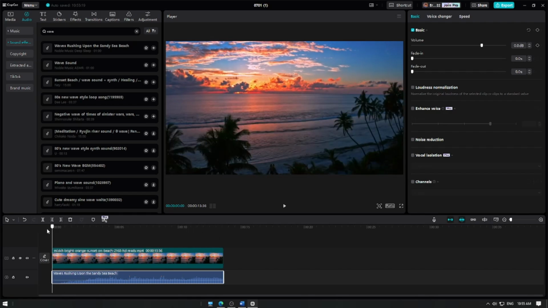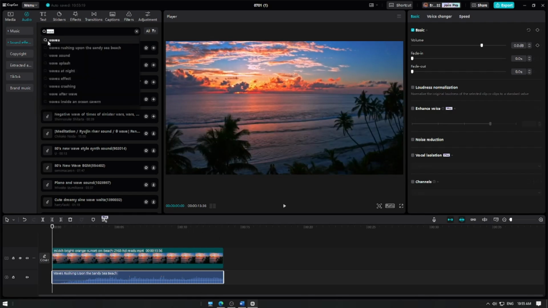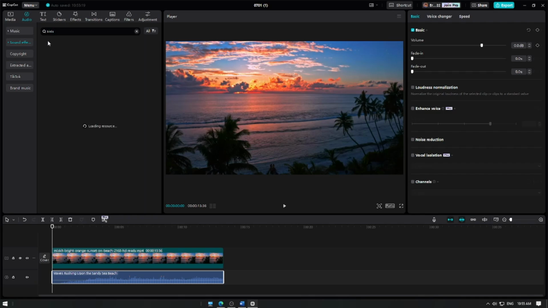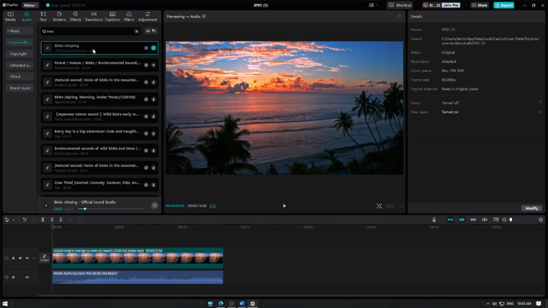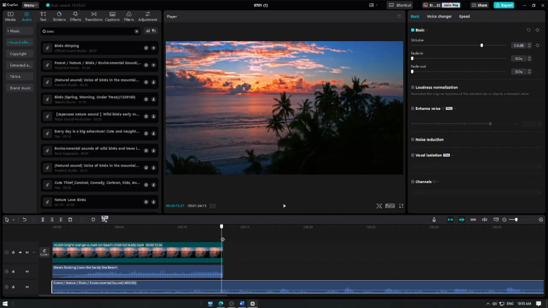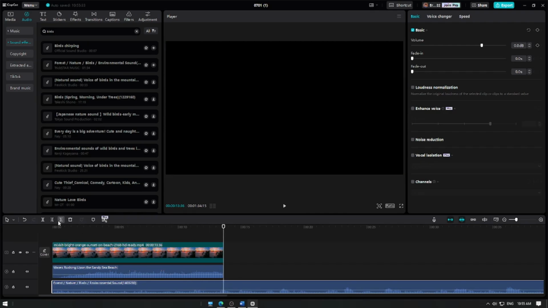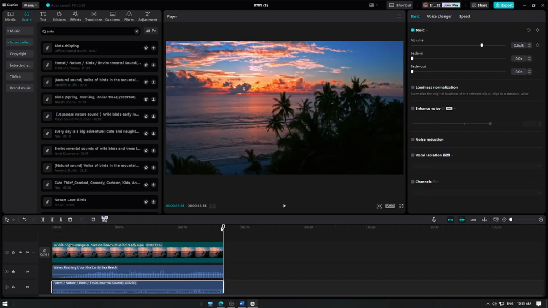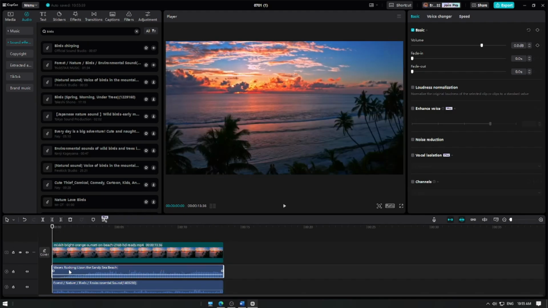Now, let's add additional sound effects to the timeline. Search for another sound effects that match your video. Add it to the track. Position it appropriately. Adjust the timing and volume to create a rich, immersive audio experience. Now, play back your video to ensure everything sounds right.